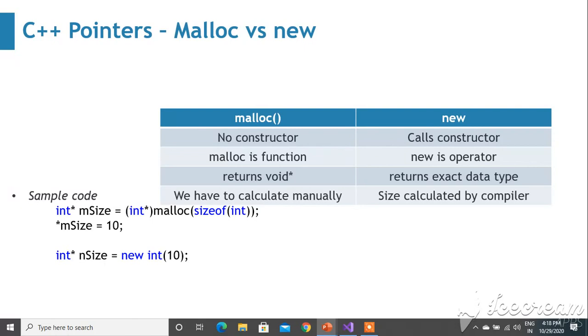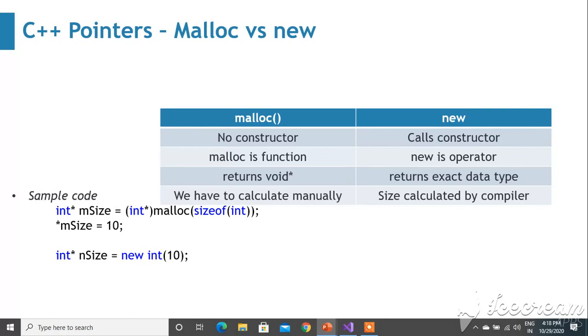Example, int *mnew = (int *)malloc(...). Malloc actually returns a void pointer, that's what we have seen here. So you have to typecast it into int star and then allocate into the mnew, and then you can initialize the value here.